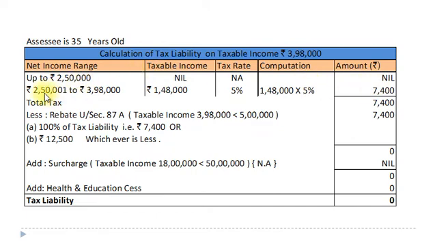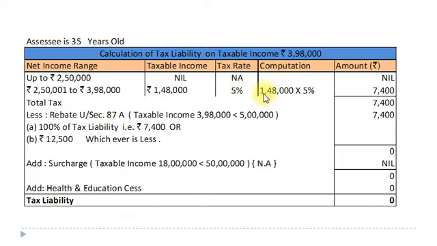Our next stage would be rupees 2,50,001 to rupees 5 lakh, but here our income is less than 5 lakh, that is only 3,98,000. So we take our income range from rupees 2,50,001 to rupees 3,98,000. So our taxable income amounts to rupees 1,48,000 and the applicable tax rate would be 5%.